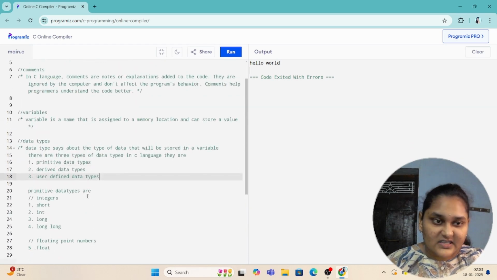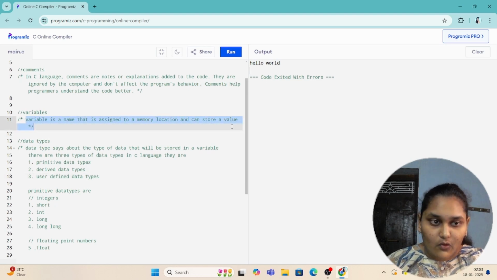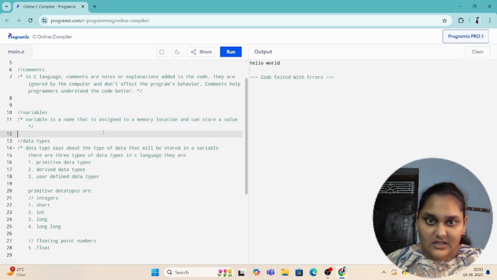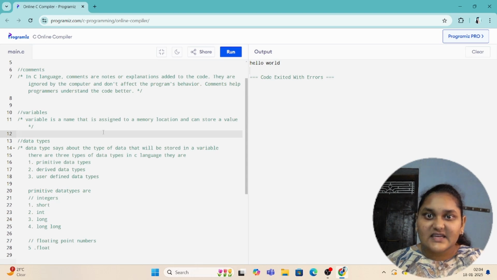So firstly, what is a data type? We know what is a variable now. If I want to store an integer value, then it is an int variable.